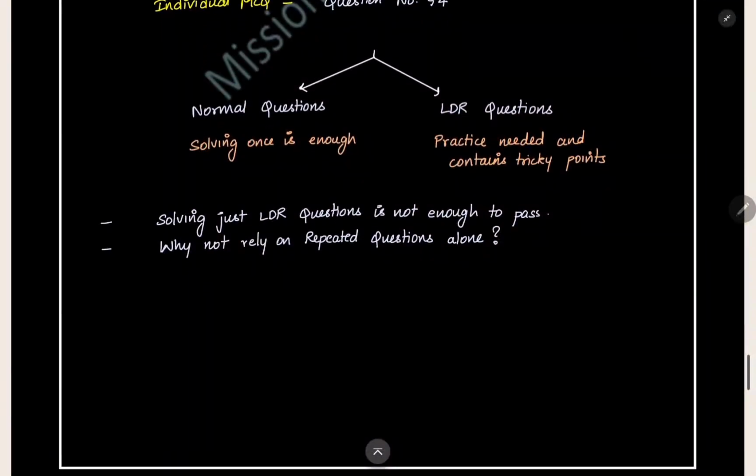We have two types of questions in Set B. The first thing is normal questions. When you solve these questions once by yourself, it will be enough for preparation. You will easily remember this when you get the same question in the examination, or a similar question with the numbers changed. In that situation also, you can easily solve it in the exam.